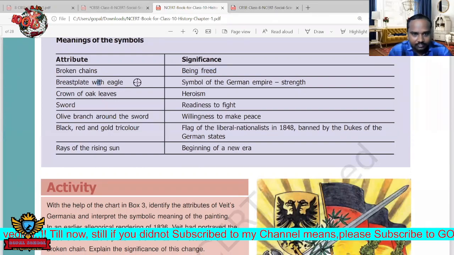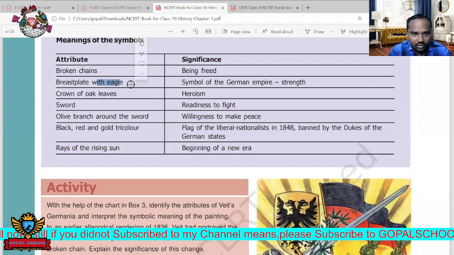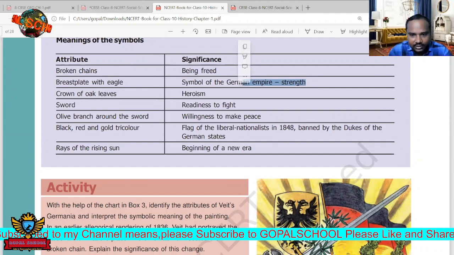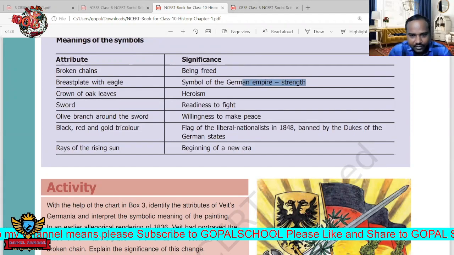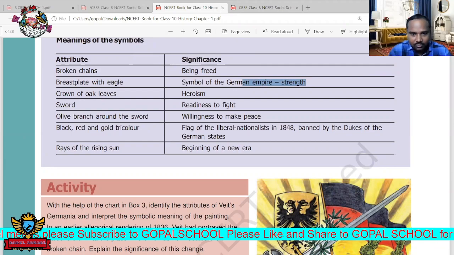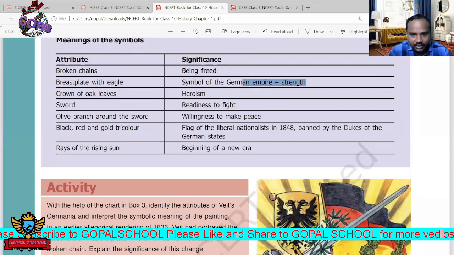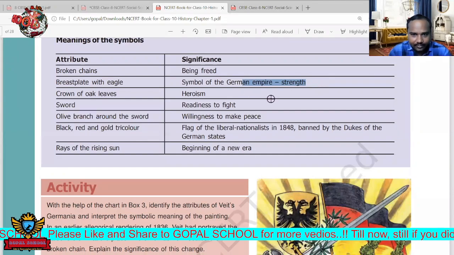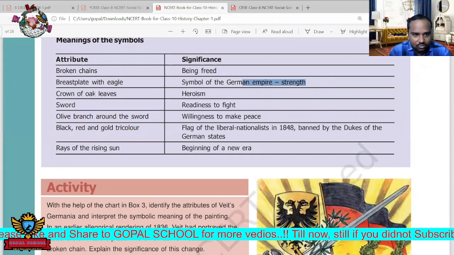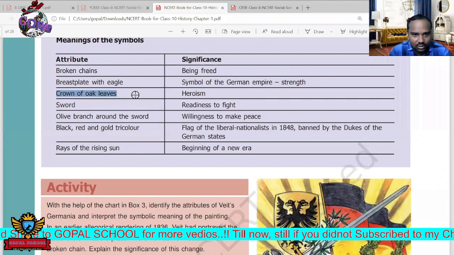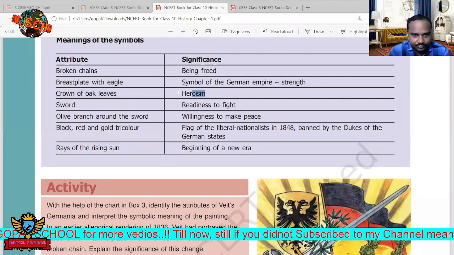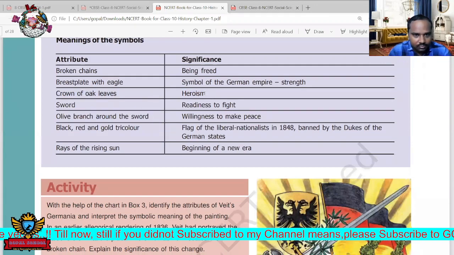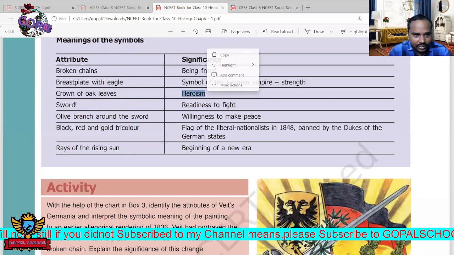Next, breastplate with eagle. This is also one of the symbols, the symbol of the German Empire's strength. The breastplate is just in front of our body, covering it. So this symbol indicates the strength of the German Empire. Next, crown of oak leaves. It is called oak leaves, meaning heroism, that is, dominating others.